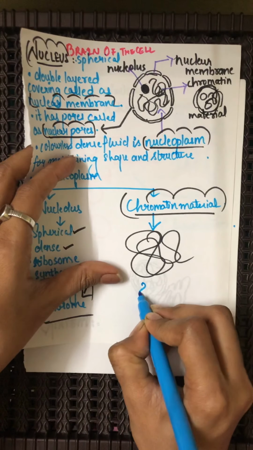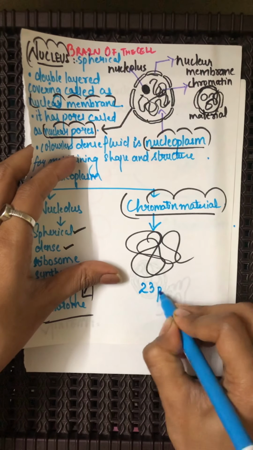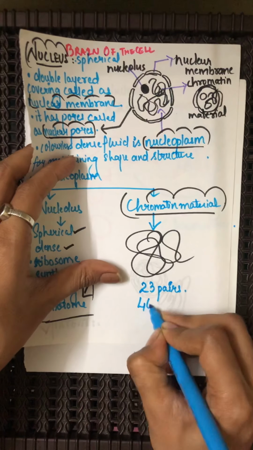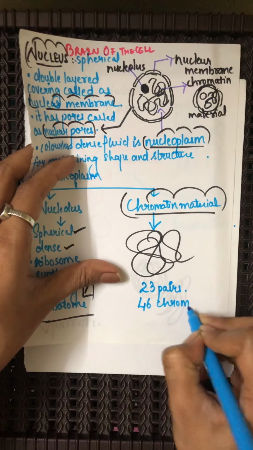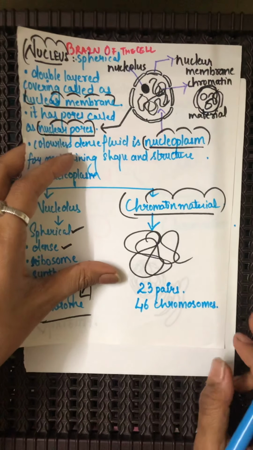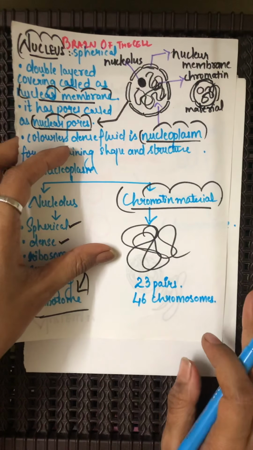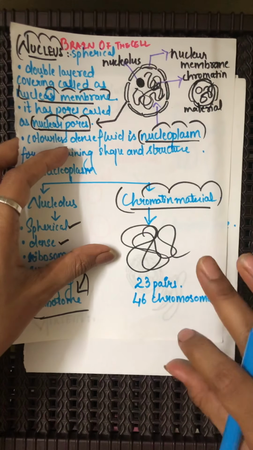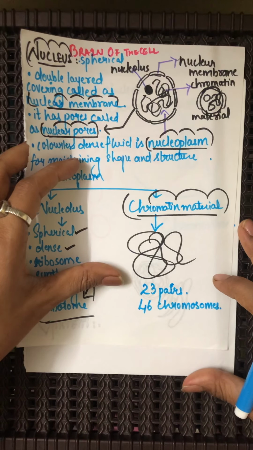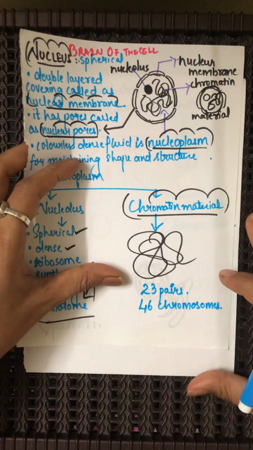So over here inside our cell, how many chromosomes do we have? We have 23 pairs. We have how much? 23 pairs, that is, we have 46 chromosomes. Yes, we have 46 chromosomes in all our body cells, that is, in all the billions and trillions of cells inside our body. All of the cells have nucleus, except the RBC, which do not have the nucleus.